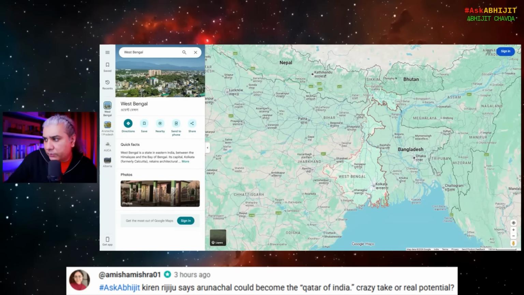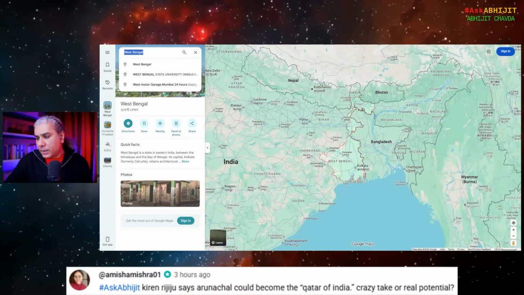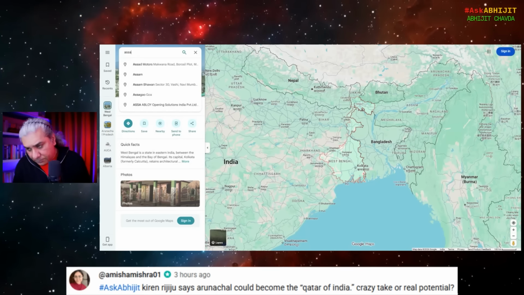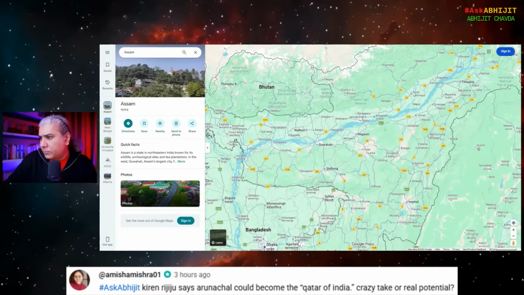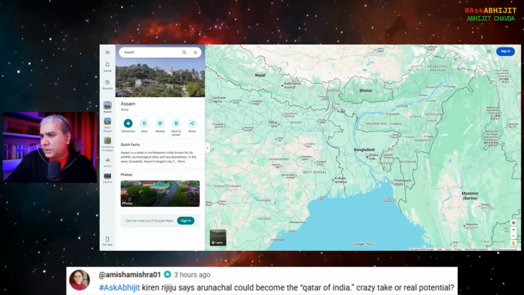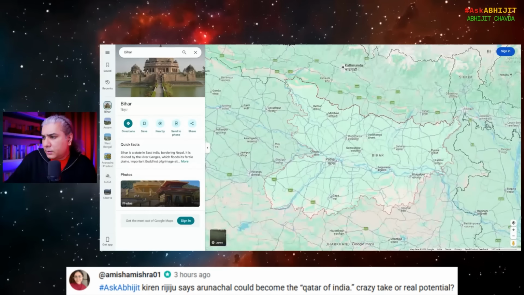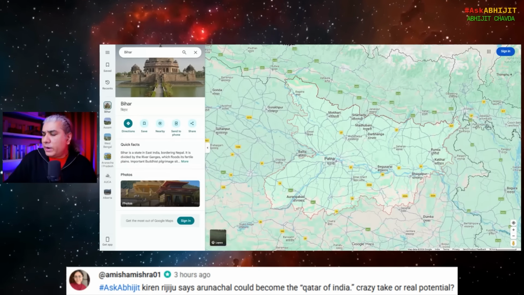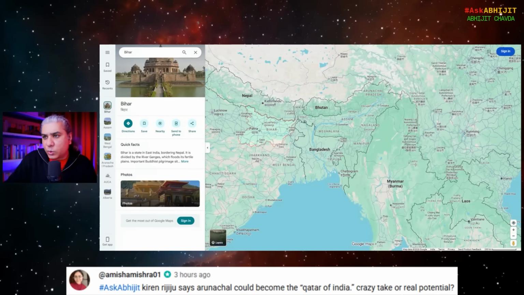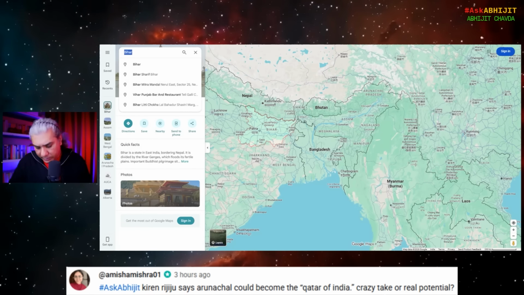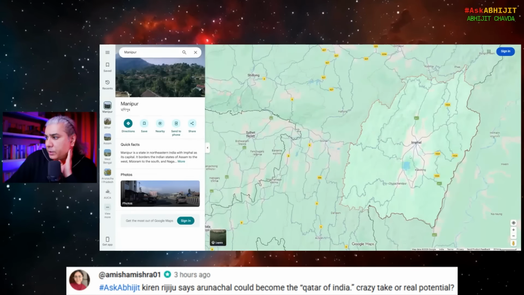So for some reason, when it comes to the states in India's far east, Google Maps does not show the boundaries. Manipur, it shows the boundaries.